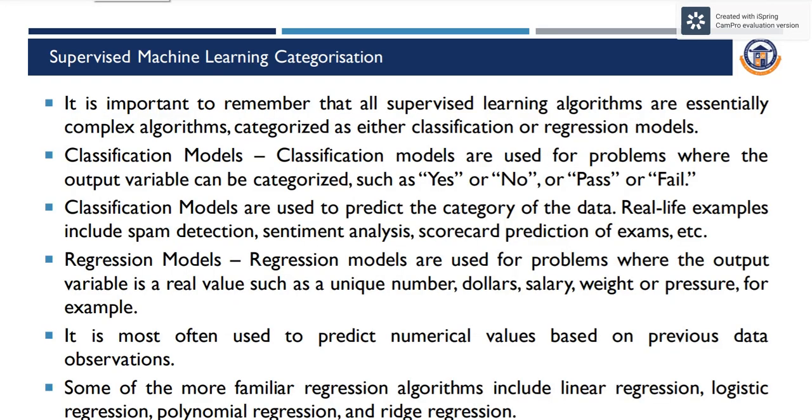Supervised machine learning categorization. It is important to remember that all supervised learning algorithms are essentially complex algorithms categorized as either classification or regression models. Classification models are used for problems where the output variable can be categorized, such as yes or no and pass or fail. Classification models are used to predict the category of the data. Real-life examples include spam detection, sentiment analysis, scorecard prediction of exams, etc.